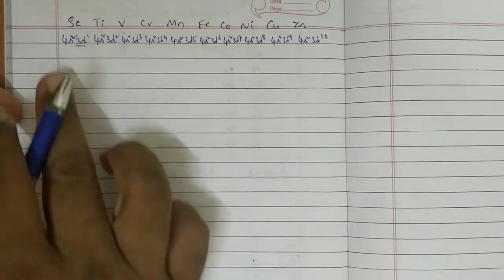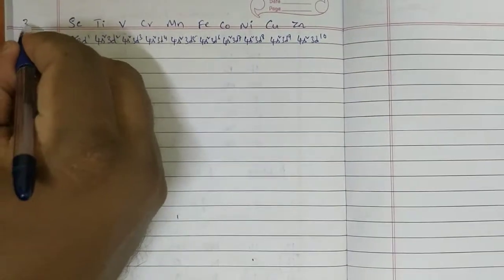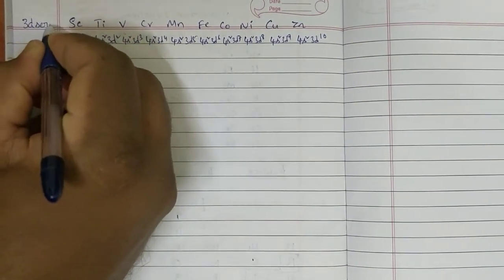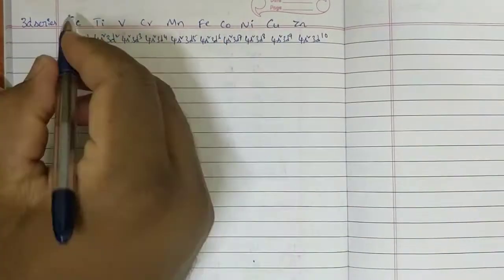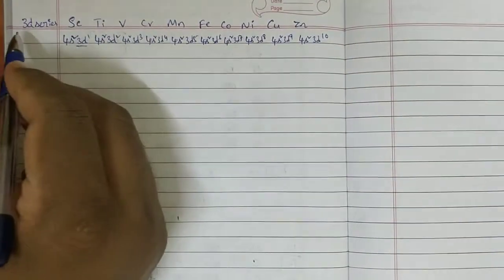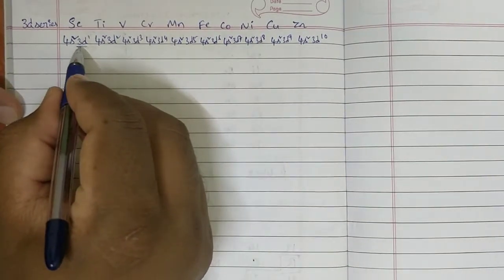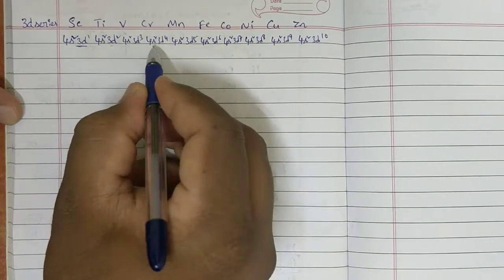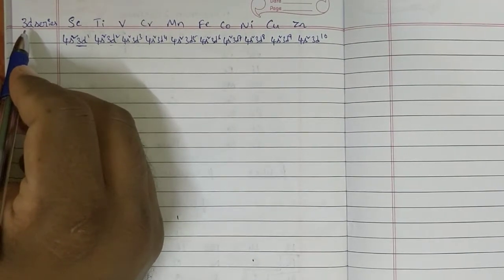These are the outermost electronic configurations of these elements. This is called the 3d series. This period contains the 3d series, because the electrons 3d1, 3d2, 3d3 are going to be filled now. That's why this is called the 3d series.